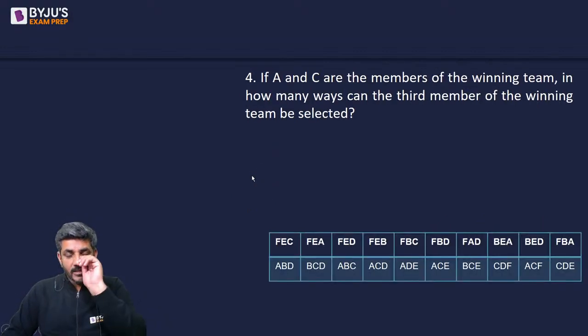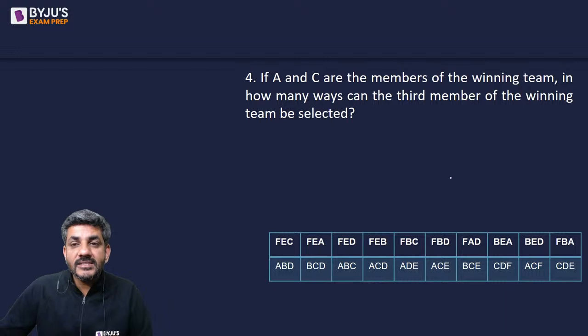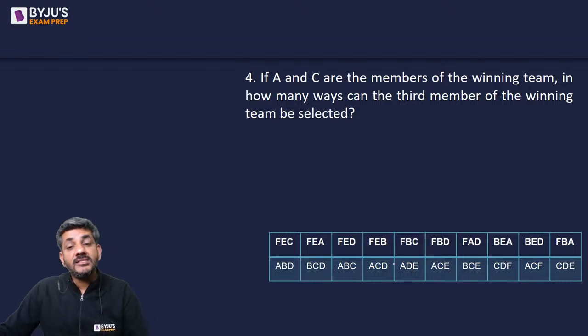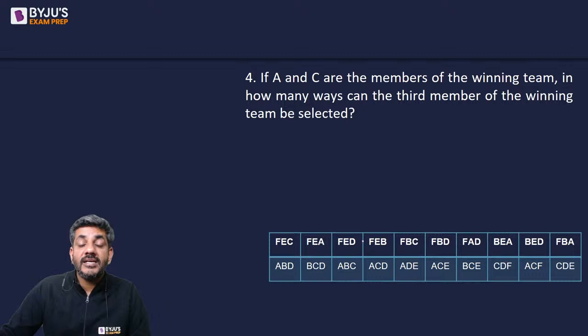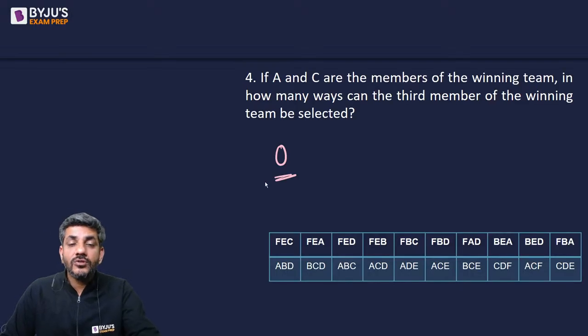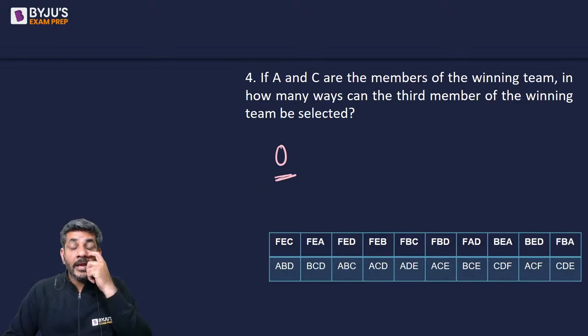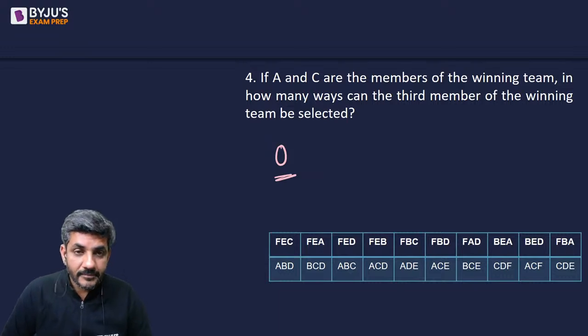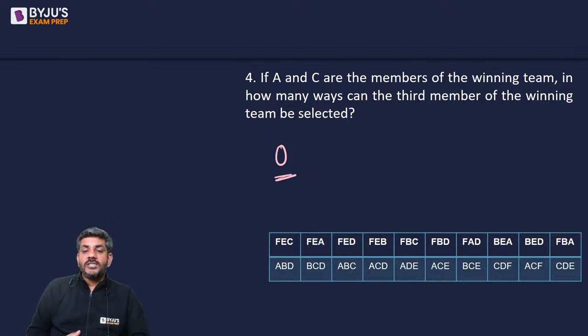And lastly, question number 4 says, if A and C are the members of the winning team, in how many ways can the third member of the winning team be selected? A and C are definitely in the winning team. So if A and C are in the winning team, which case is there? No, I don't see any case in which A and C are members of the winning team. That means the third member can be chosen in 0 ways because it is not possible to have A and C in the winning team. These were the 4 questions on this first set.